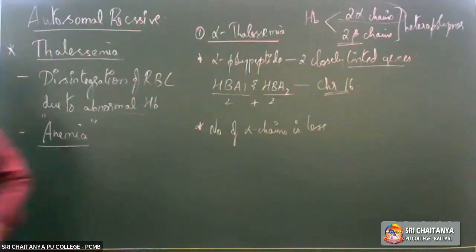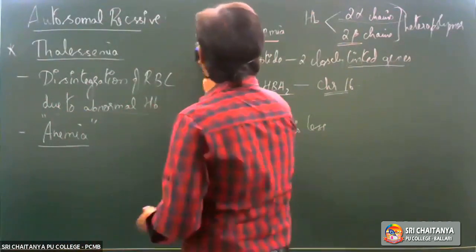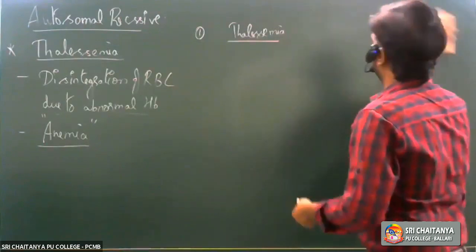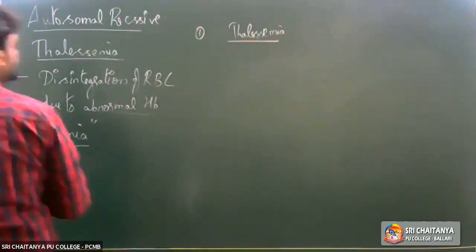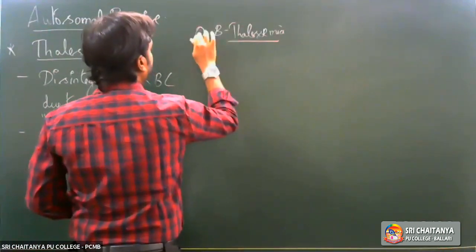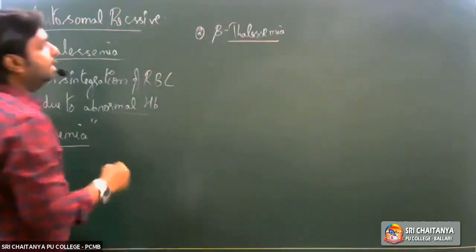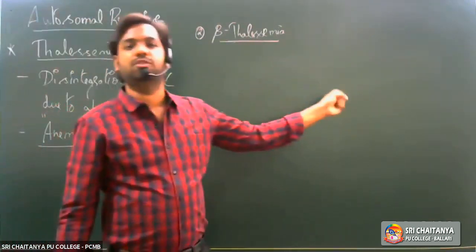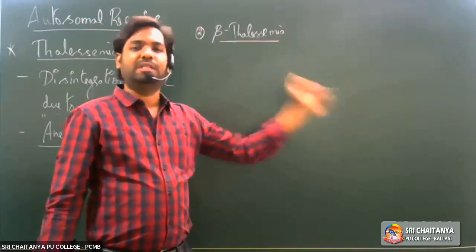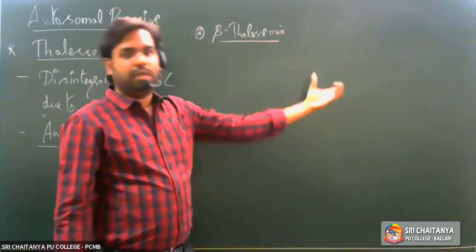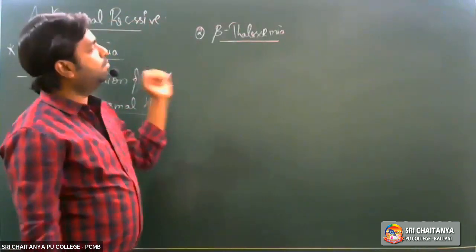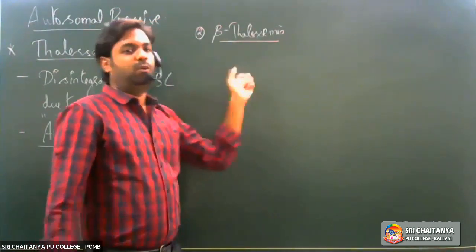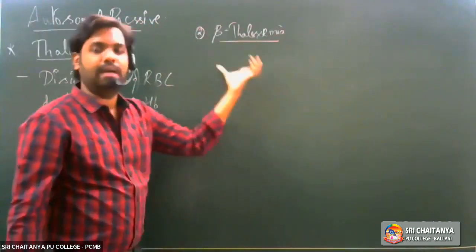So now let's take up the second type of thalassemia, which is called beta thalassemia. So what happens in beta thalassemia? Beta thalassemia is the second type of thalassemia here, so we have number 2 being beta thalassemia. As we have already said, if there is a defect in the synthesis of alpha chains, or if abnormal alpha chains are being synthesized, we call it alpha thalassemia. Here it would be reversed. If there is a problem with the synthesis of beta chains, that is, beta polypeptide chains of hemoglobin, we would refer to that particular condition as beta thalassemia.